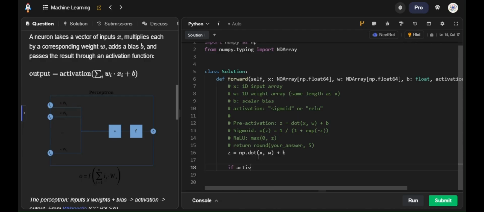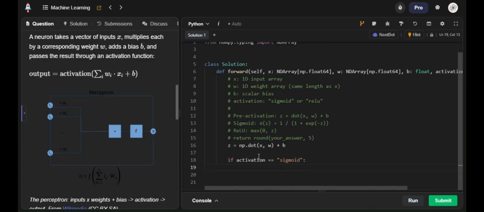So if activation equals sigmoid, result equals 1 upon 1 plus np.exp negative z.